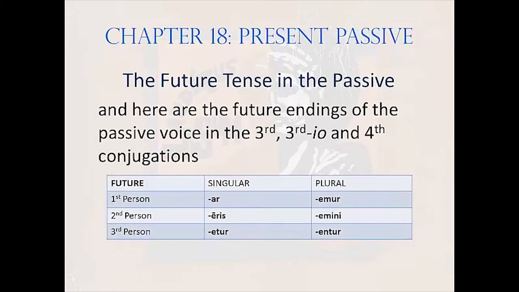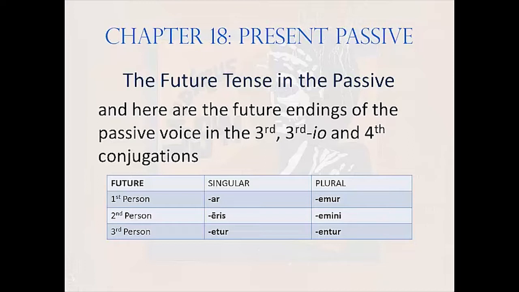Third, third IO, and fourth conjugation utilize what one would expect in the future, that is, not the bo, bis, bit business found in first and second conjugation, but E as the future tense marker, or A in the first person singular, which produces these endings.